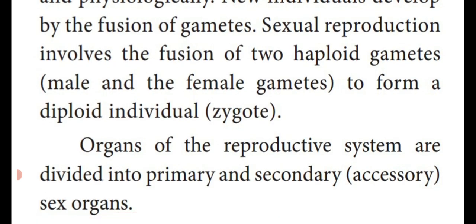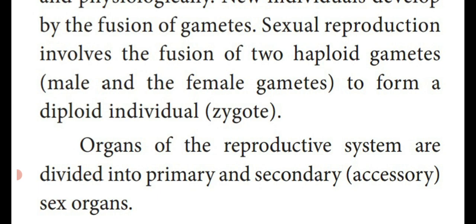Dear students, in human beings, sexual reproduction takes place with the help of two different sex organs. One is the primary sex organ, another one is the secondary sex organ or accessory sex organ. Primary sex organs are organs which take part in reproduction.